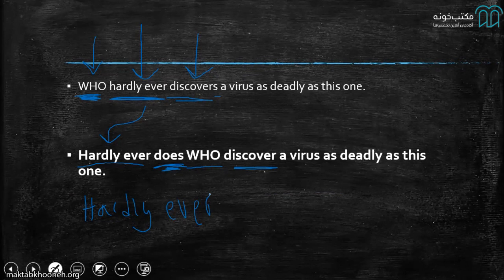But after that, I need to have a do, or let's say a does, and sometimes in some cases you can also use a did. That is very important. And then you can start with your subject and verb. So the hardly ever comes first, do, does, or did, and then you can say the rest of your sentence. I mean, the subject and the verb, just like this. Look at the change one more time. Listen to it. WHO hardly ever discovers a virus as deadly as this one. Hardly ever does WHO discover a virus as deadly as this one.